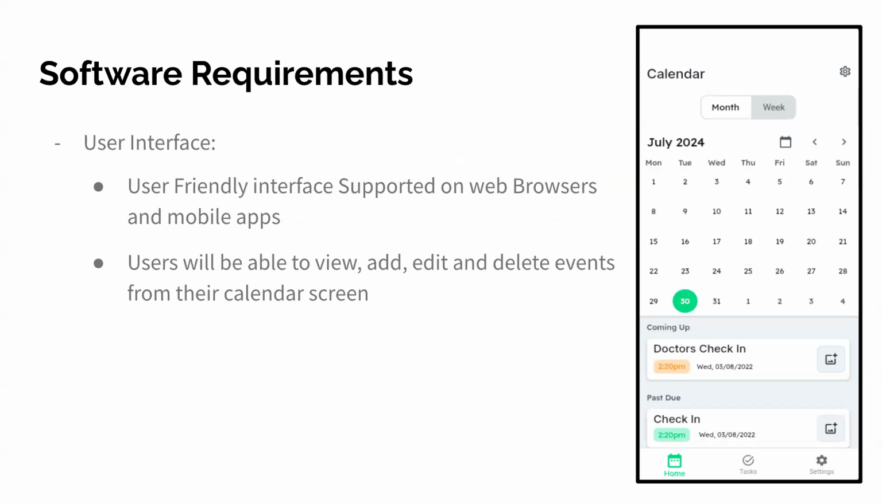Starting off with the user interface, we will have a user-friendly interface supported on web browsers and mobile apps. Users will be able to view, add, edit, and delete events from their calendar screen. On the right here, you can see the developed dashboard screen for the application, where users can view the main calendar as well as events. Clicking on any of the dates on this screen also allows you to add even more events.